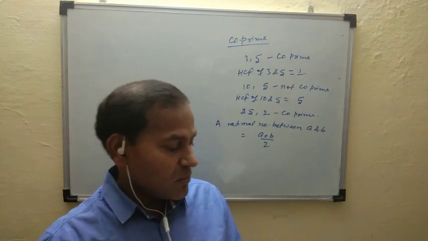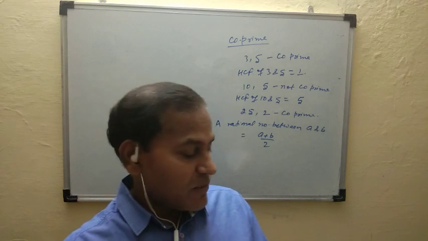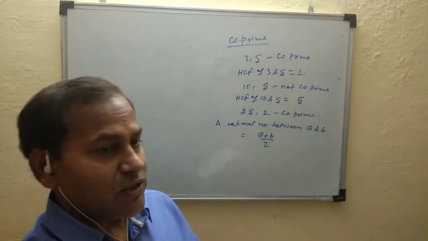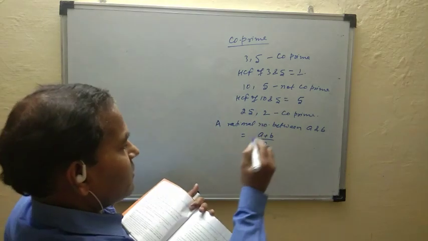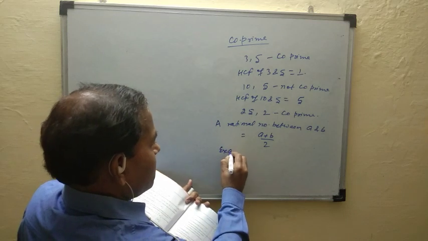Example number 2: find 5 rational numbers between 1 and 2.